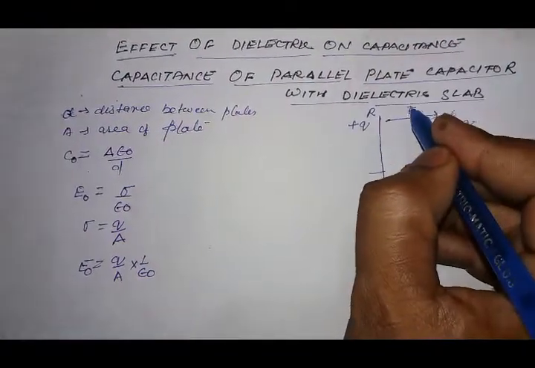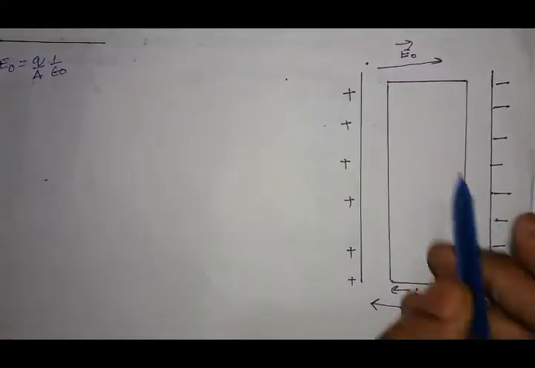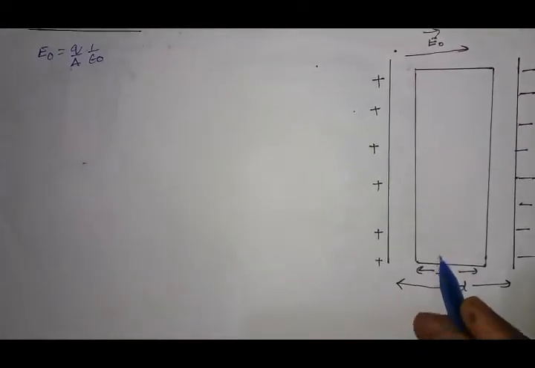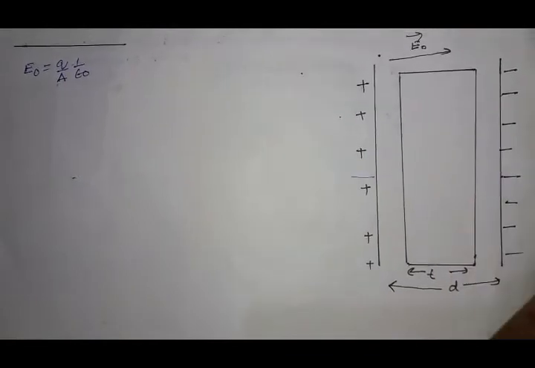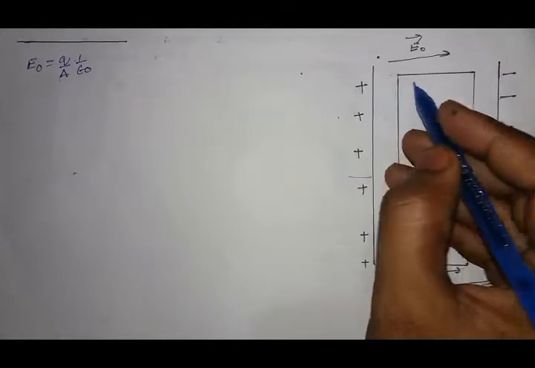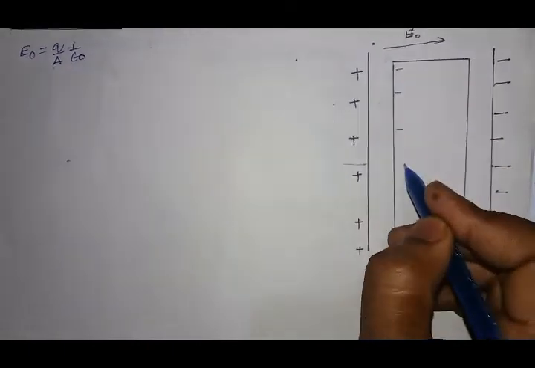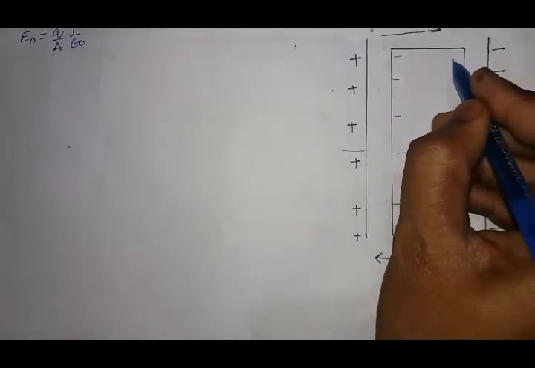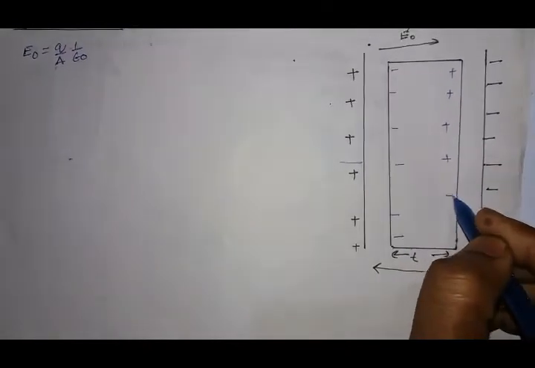Here E naught will be vector E. When the dielectric slab of thickness t is placed between the plates, negative charge will be induced on this side and positive charge on this side.